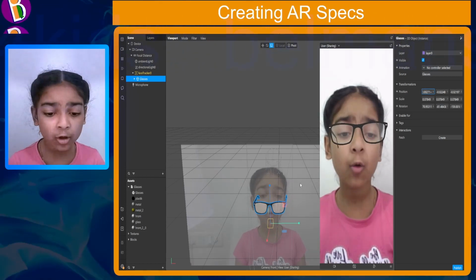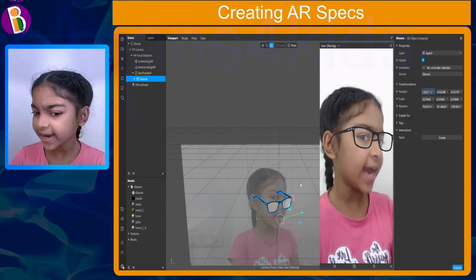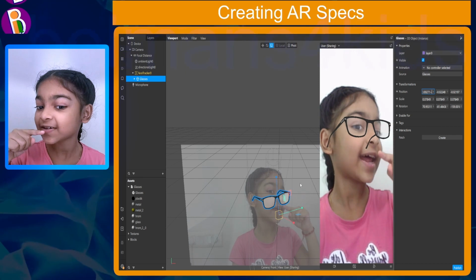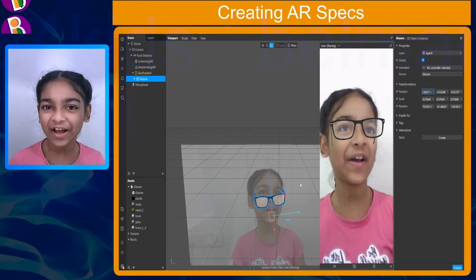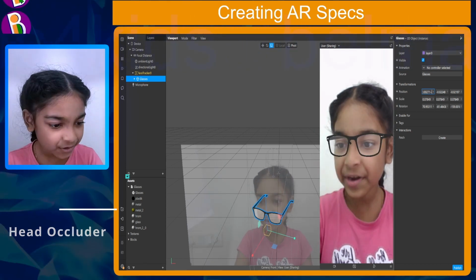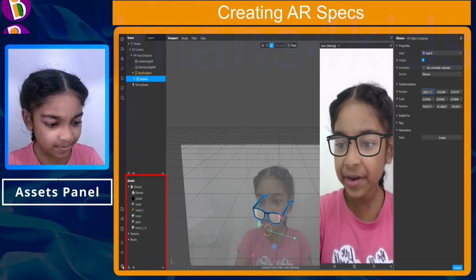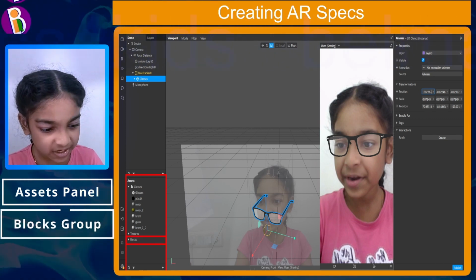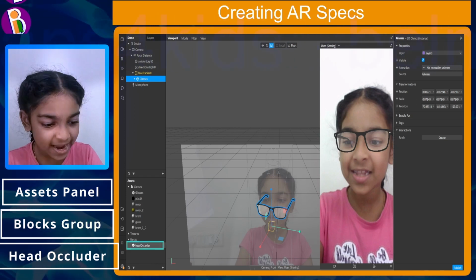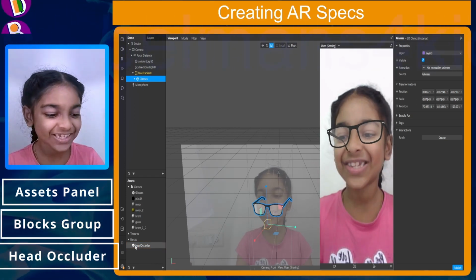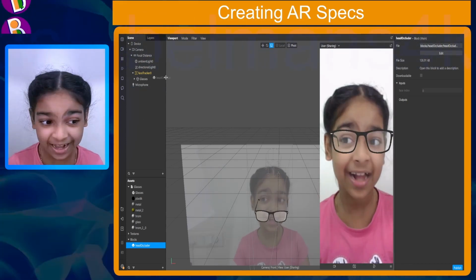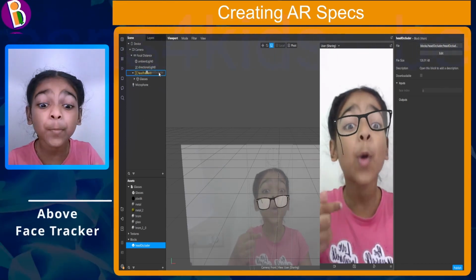But now you can see the problem, right? When I turn my head, I can still see that line of the glasses over there, right? So to fix that issue, we are going to use a head occluder. So for that, I'm going to go to my assets panel right over here and on the blocks group, which is this one. And there we'll see the head occluder, which is this one. So let's simply drag it and drop it there, not inside the face tracker. We drag and drop it above the face tracker.